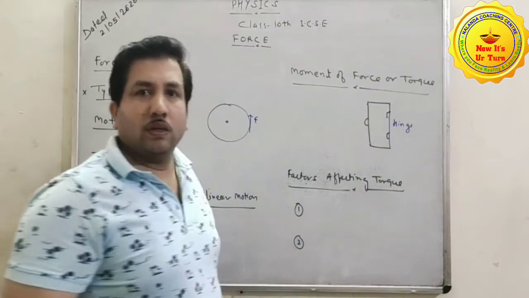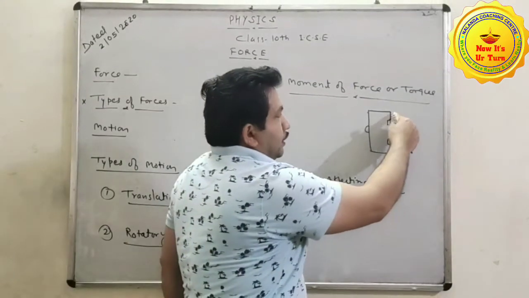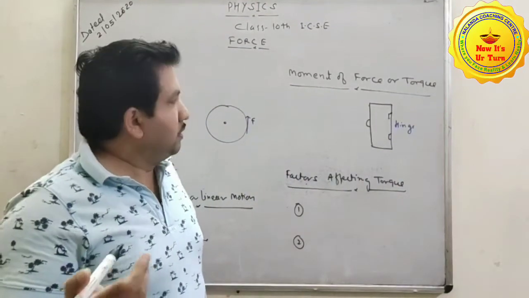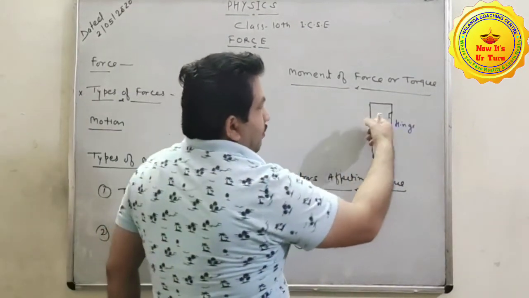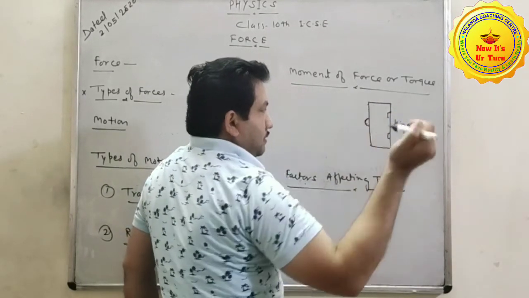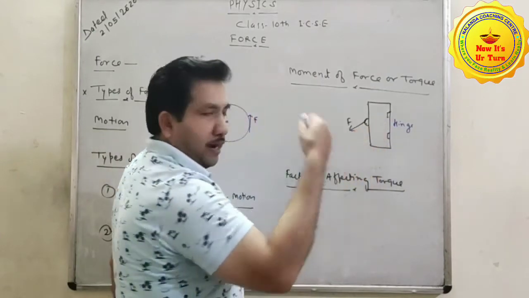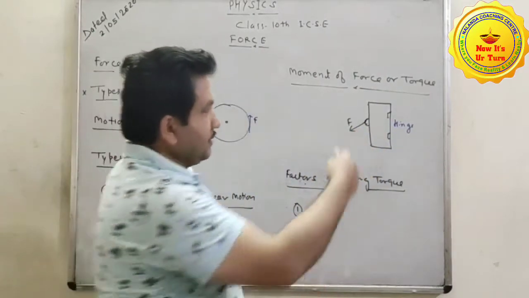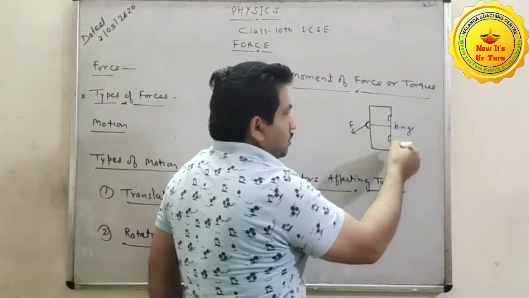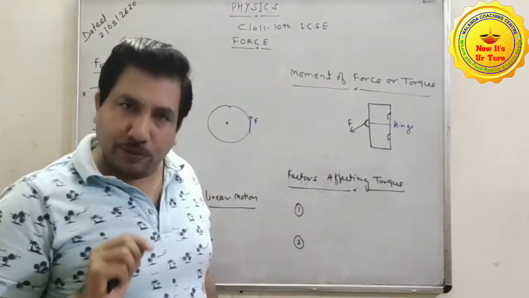Hinge, you know, which locks this one pillar and door is called a hinge. When force is applied on this handle outward, in that case it will open about this. This is the distance of the fixed axis about which this door will rotate.